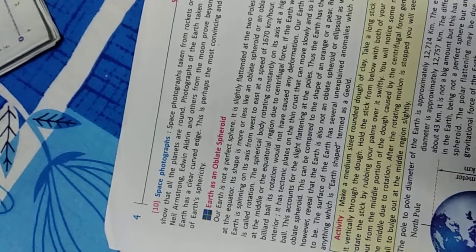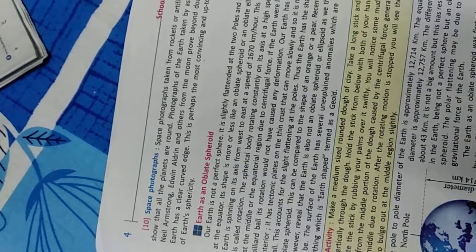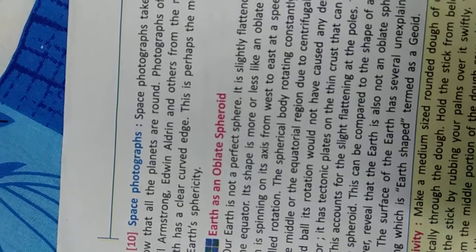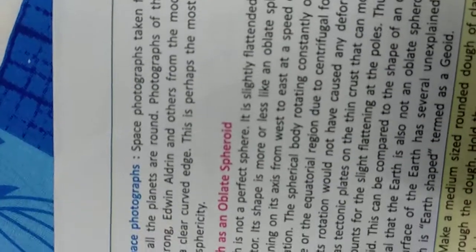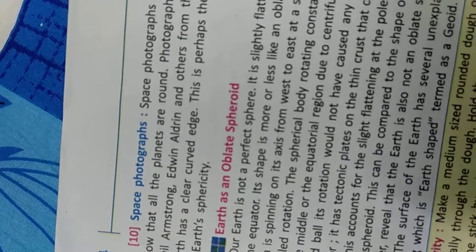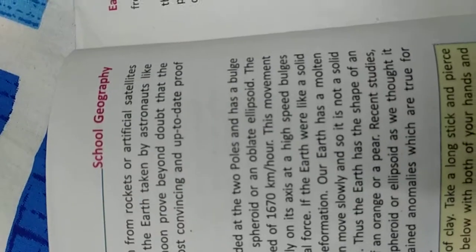Lastly, the space photographs. The photographs that have been taken from space, from rockets or artificial satellites, show that all the planets are round. Photographs of the earth taken by astronauts like Neil Armstrong and Edwin Aldrin from the moon also prove that the earth is round, and there they have a clear curved edge. This is perhaps the most convincing and updated proof that the earth is spherical.